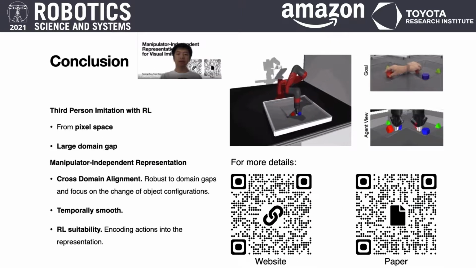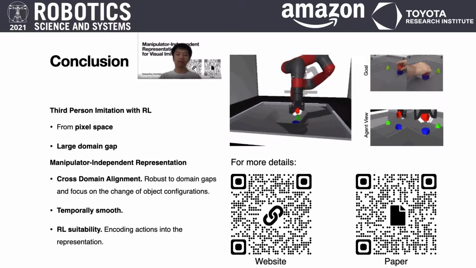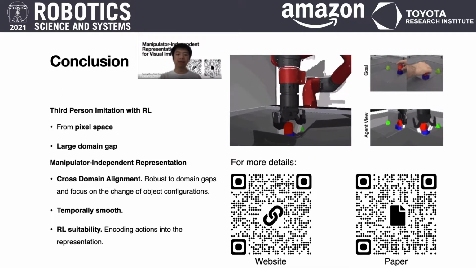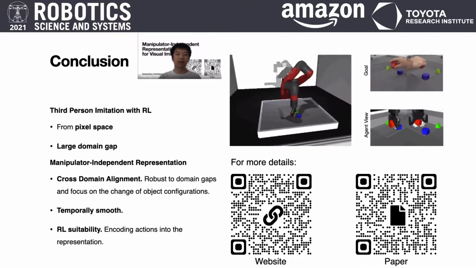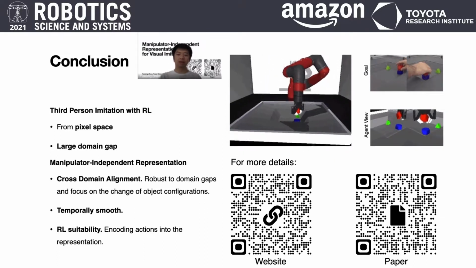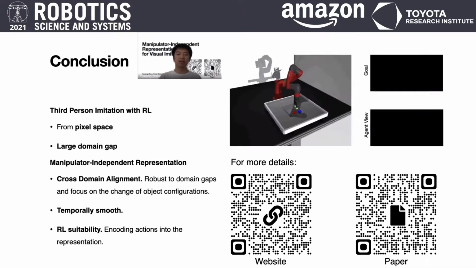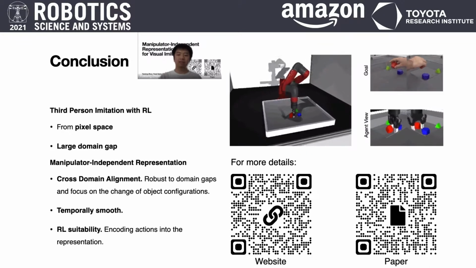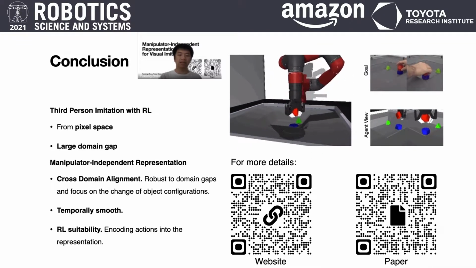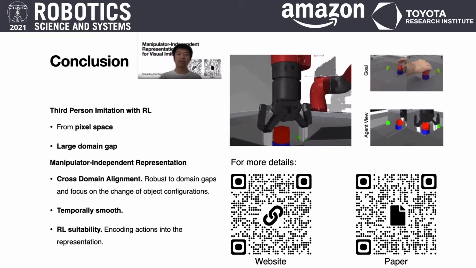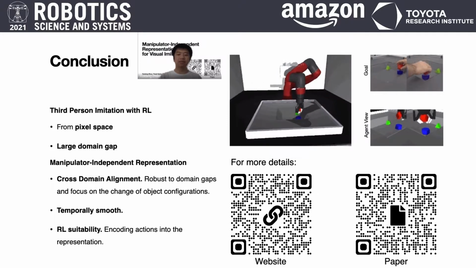To conclude, we made third-person imitation work with RL for a cross-embodiment scenario from pixels with a large domain gap. We introduced a manipulator-independent representation that provides three characteristics. First, it provides cross-domain, cross-embodiment alignment that is robust to domain gaps, and the focus is on the changes in the environment. Second, it provides temporal smoothness, so that visually neighboring frames are also close in the embedding space. Lastly, it provides RL suitability by encoding actions while learning the representations, which makes it suitable for control.